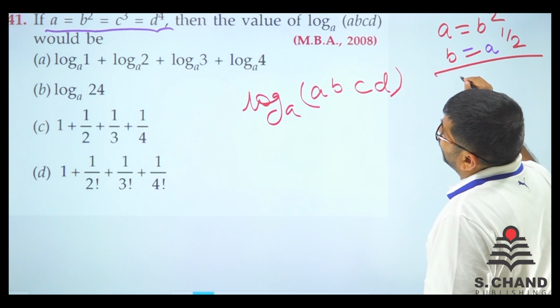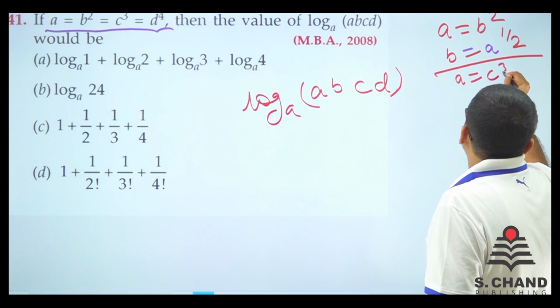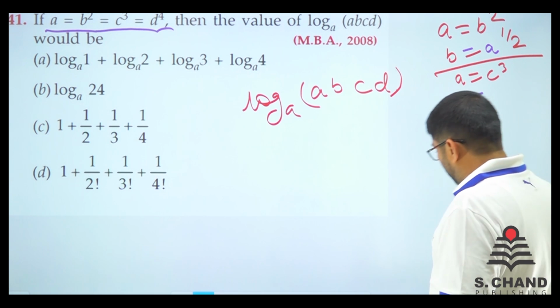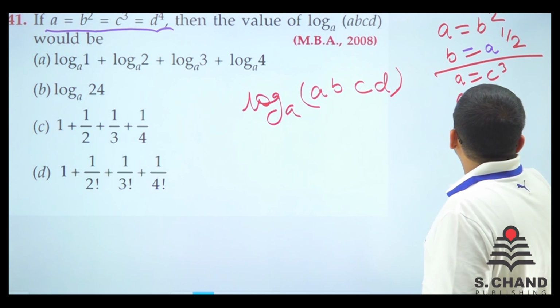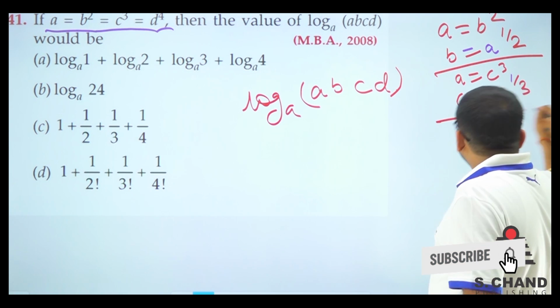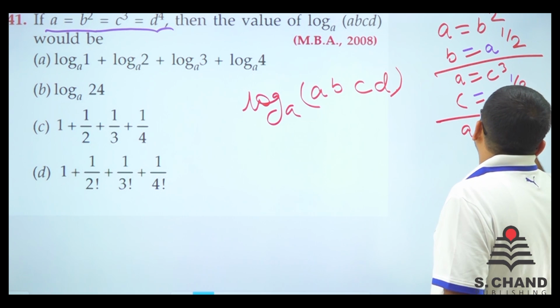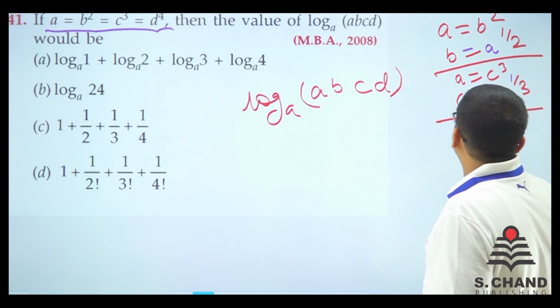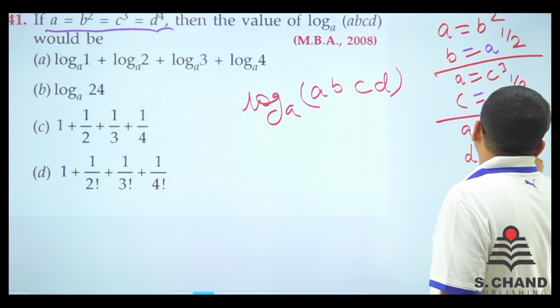In the similar fashion, A is equal to C cube, so C is equal to A to the 1 by 3. Similarly, A is equal to D to the power 4, so D is equal to A to the 1 by 4, right?